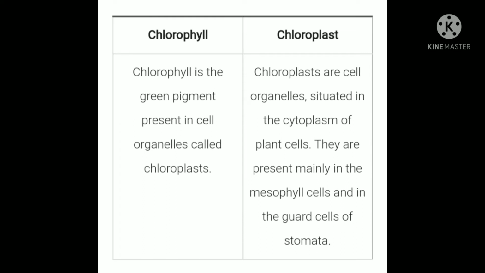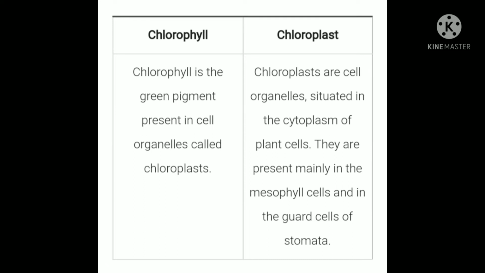So the third important one is chlorophyll and chloroplast. Remember, this difference usually comes in all the board exams or pre-board exams. Chlorophyll is the green colored pigment present in the cell organelles called chloroplasts. So chloroplast contains chlorophyll, but chloroplasts are cell organelles situated in the cytoplasm of plant cells.